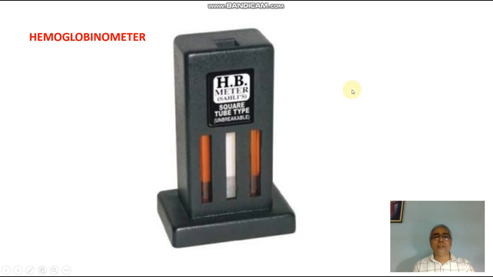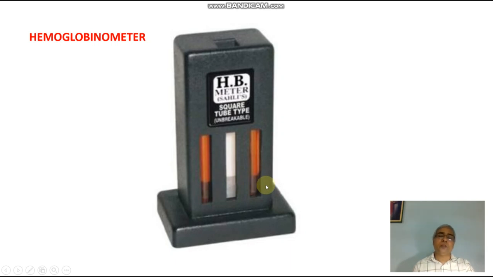Hemoglobinometer. You have already seen that hemoglobinometer is used for measuring the amount of hemoglobin in your blood. Here two standard samples are given and you put another sample which is made from your own blood or of any person, and you put it in the middle field and match it till it matches the color of the side tubes.